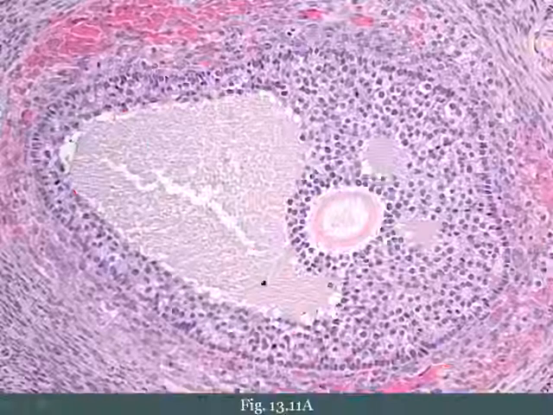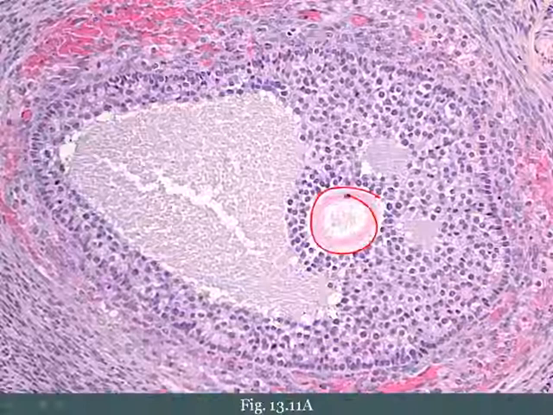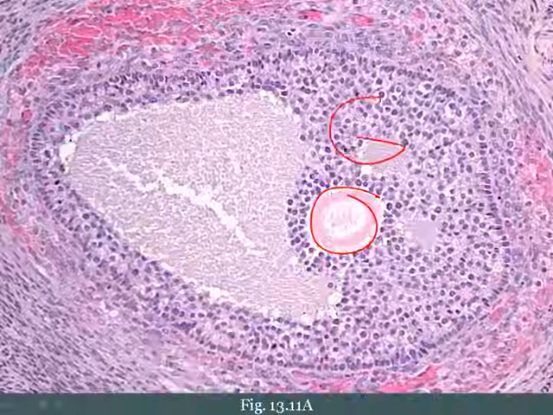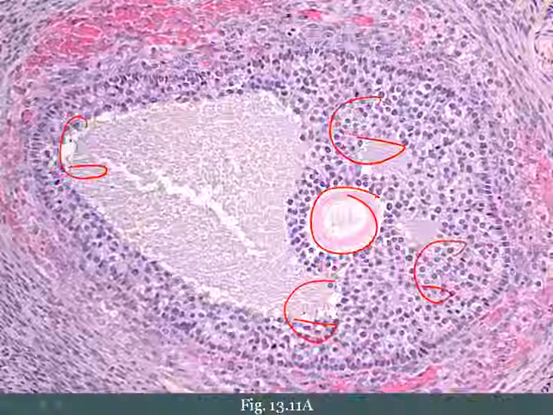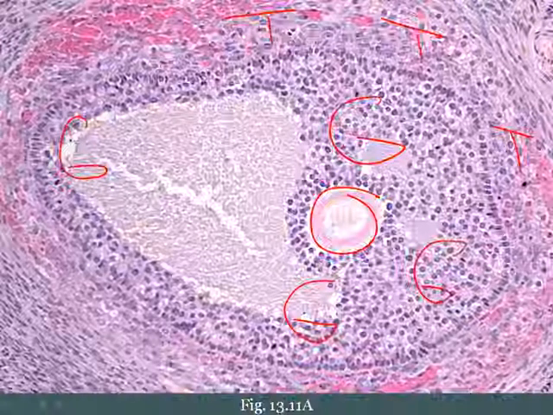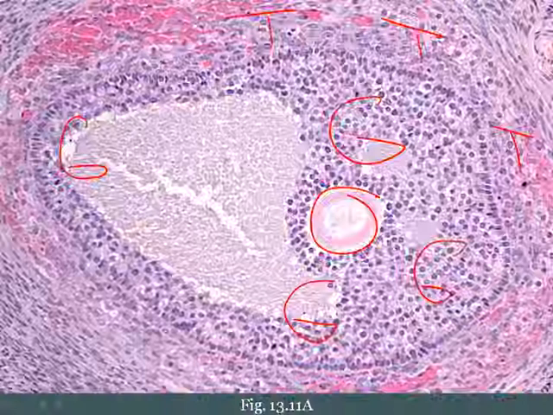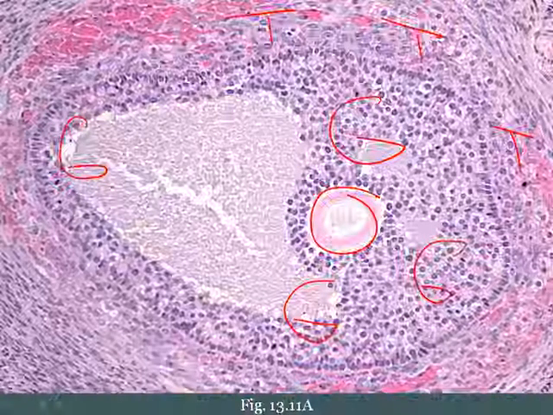Now I'm going to show you this histologically. Here we have the egg. This represents the granulosa cells, right? And this represents the thecal cells. Again, the theca cells under the influence of LH will produce androgen. The granulosa cells under the influence of FSH will convert that androgen to estrogen. So that's the normal.